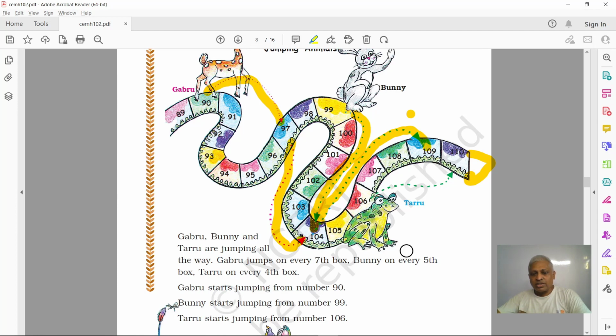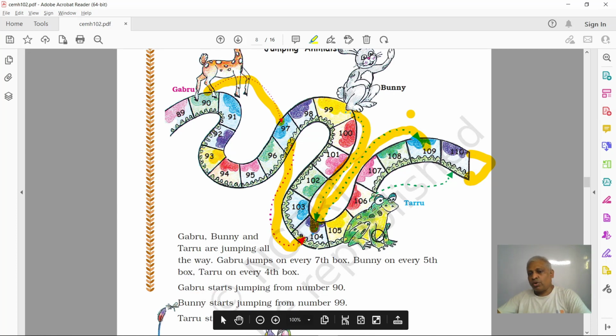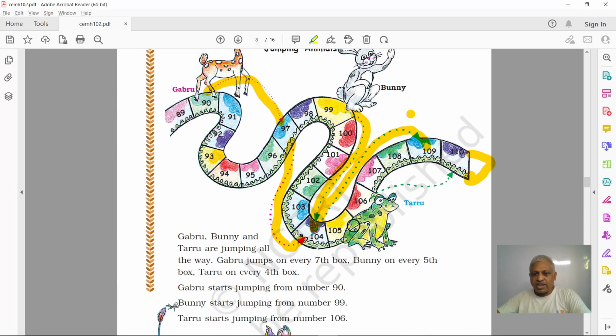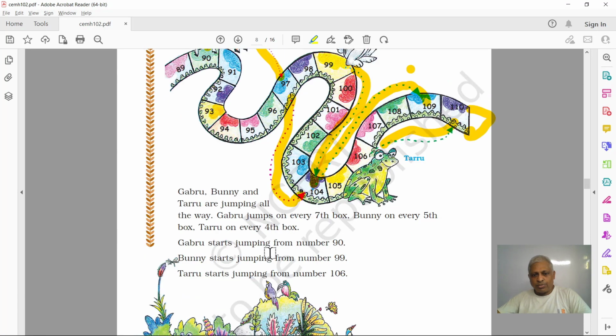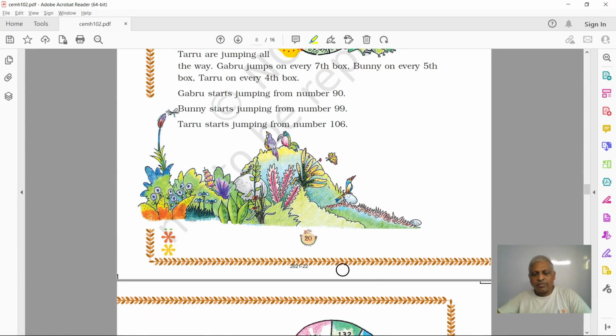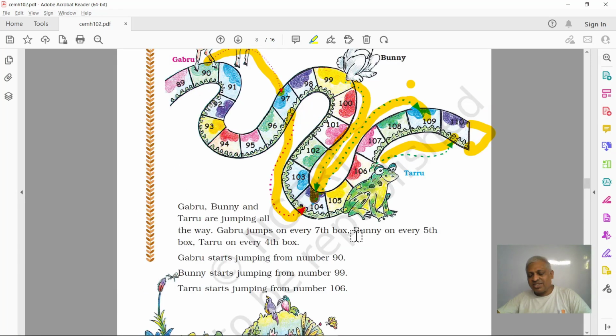Okay, now let us know about Taru. Taru, this frog, jumps every fourth box. Right now it is at 106. 106 plus 4 is 110. So this is jumping from 106 to 110. Okay. So Gabru starts jumping from the number 90 we have seen. So these kinds of puzzles are very easy, right?